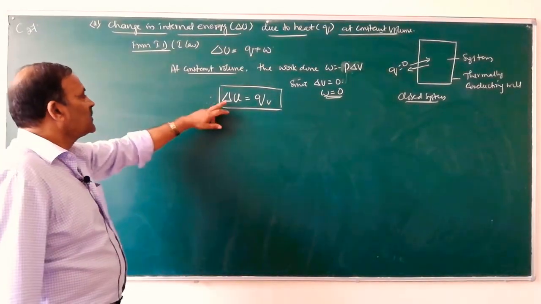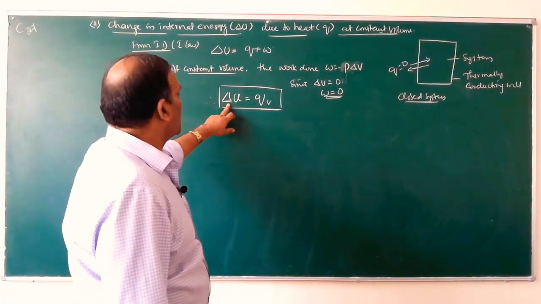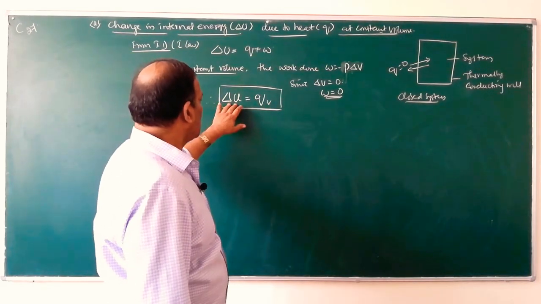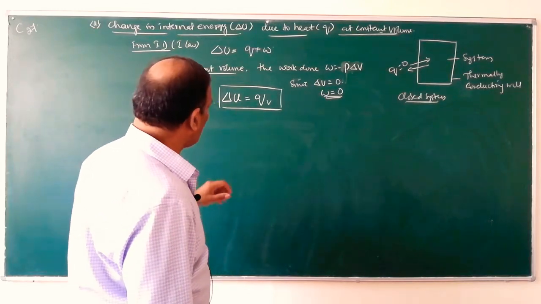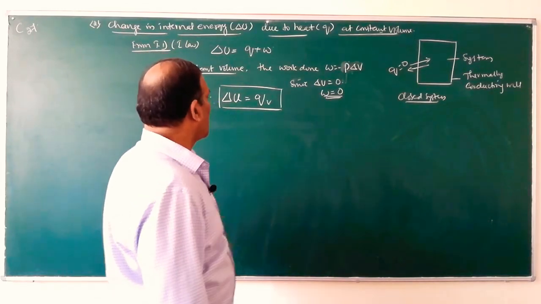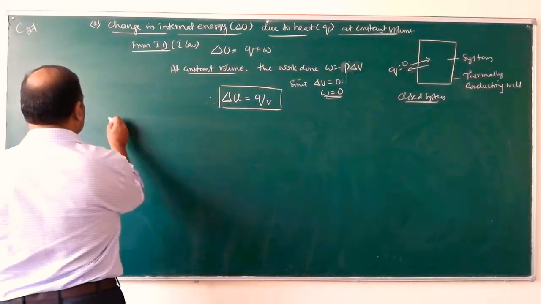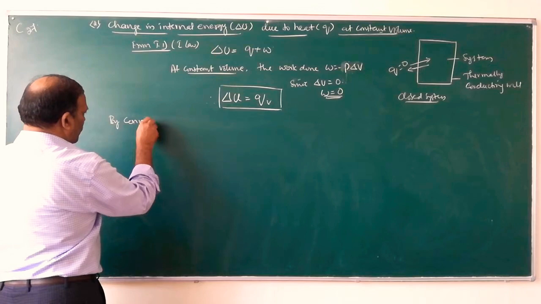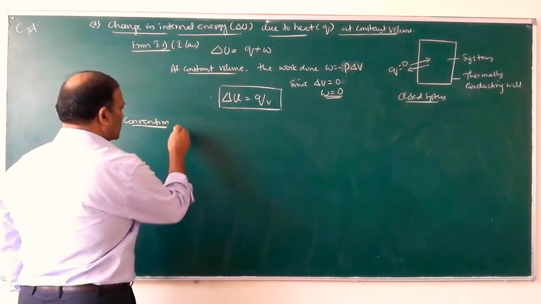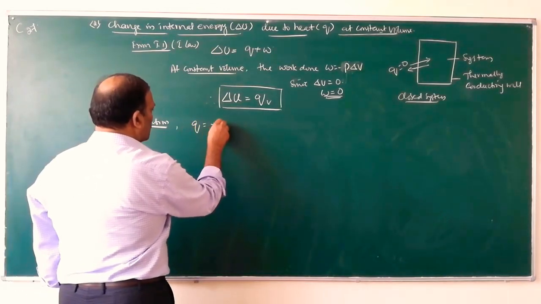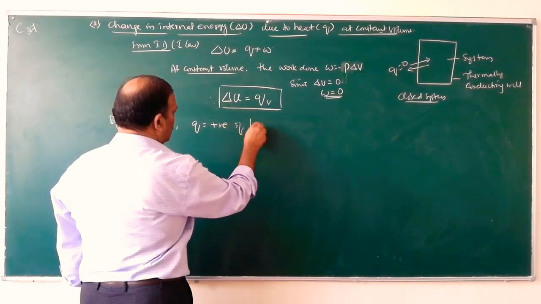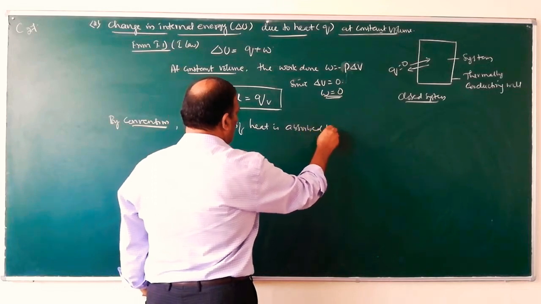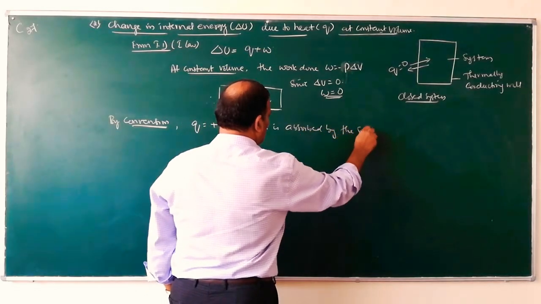If heat is absorbed by the system, Q is positive. So change in internal energy due to heat at constant volume: change in internal energy is equal to Q at constant volume, where Q is the amount of heat absorbed. So by convention, Q equals positive if heat is absorbed by the system.